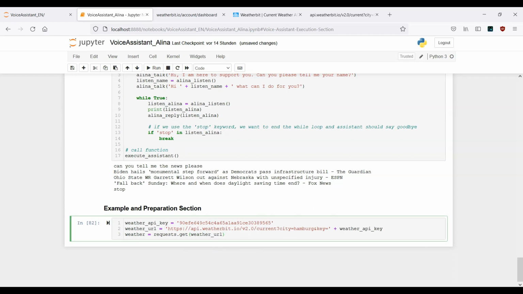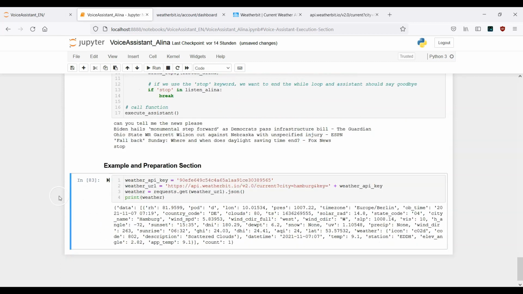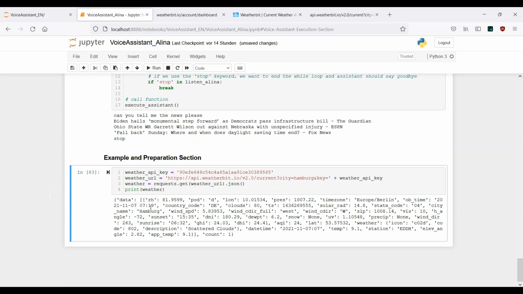I also need to mention that we want to have it in a JSON file, and now this should be fine. Next line, let's print out the weather. So the weather variable, which is the request to this endpoint, and hopefully we get back a JSON format. And this is actually what we want to have.